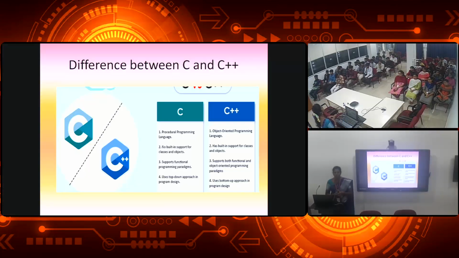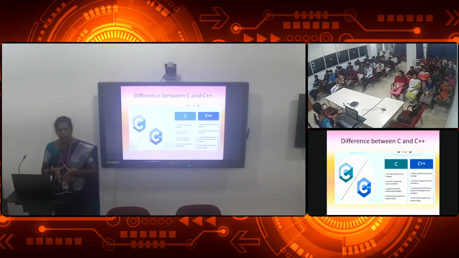Then this is the difference between C and C++. Here C is procedure-oriented programming, C++ is object-oriented programming. C has no built-in support for class and object. You don't have class and object under C, whereas in C++, you have built-in support for class and object. C supports the functional programming paradigm, whereas C++ supports both functional and object-oriented programming paradigms. In C we have a top-down approach, in C++ we have a bottom-up approach.